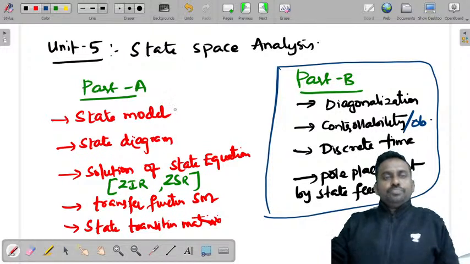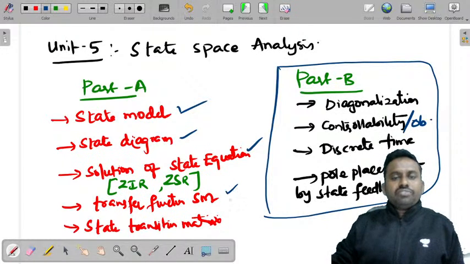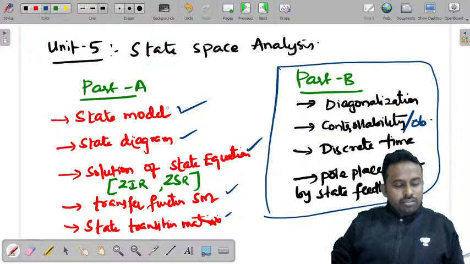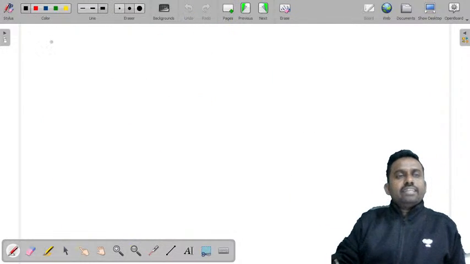So first I'll give you an introduction of the state model, state diagram, solution of state equation, transfer function of the state model, state transition matrix. Then we'll take up some semester questions, questions that are asked in the semester examinations, and let's try to write their answers.